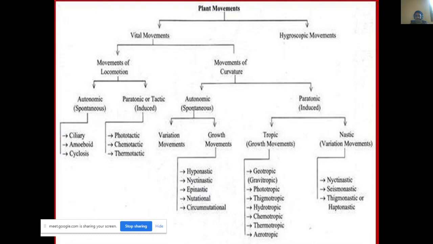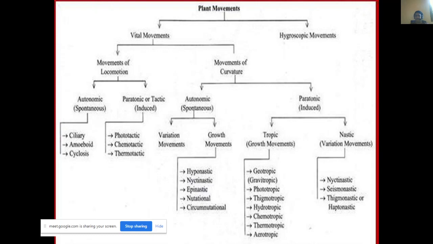Again, the autonomic movements in the curvature movement are of two types: the variation movement and the growth movement. Variation in some structure is one type, which is not of much importance. The variation due to growth in the plant structure is what we generally refer to as movement of curvature due to the growth structure in the plant. What are those? That's hyponastic, nictinastic, epinastic, nutational, and spinomutational types.